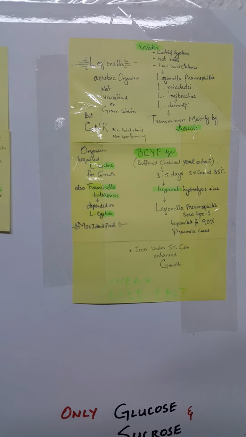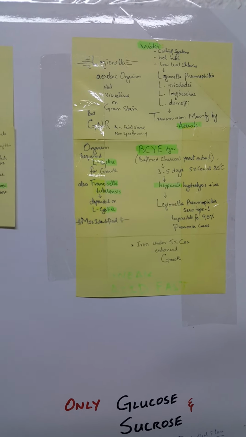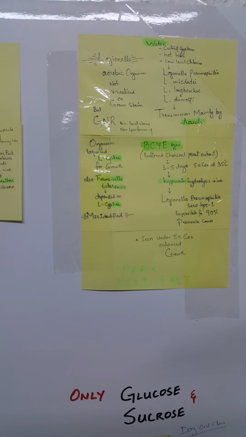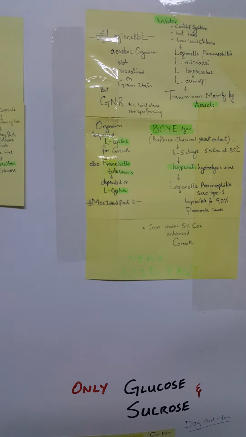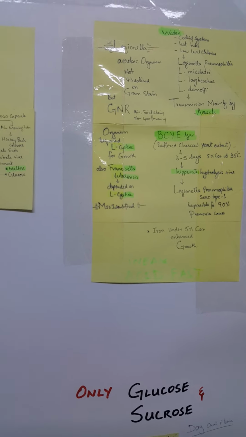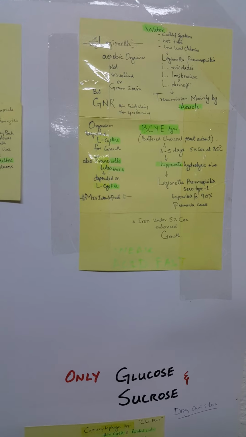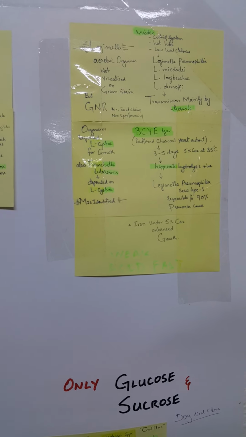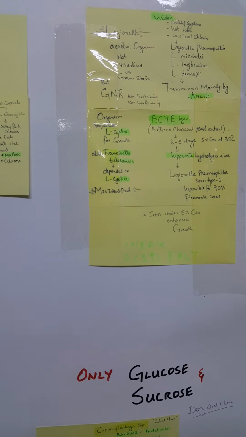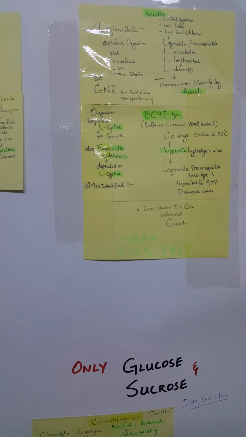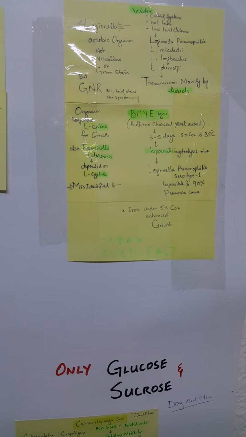It is an aerobic organism, not visualized on Gram stain, but a gram negative rod, thin, faint staining and non-sporing. Modified acid fast stain is required for this organism, and it requires L-cysteine for growth. Francisella tularensis also depends on L-cysteine, so it may sometimes be misidentified.